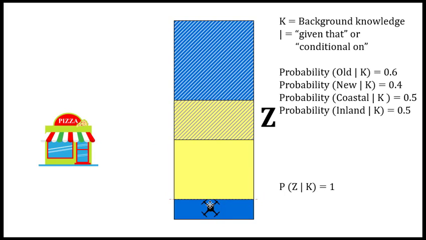Well, 0.5, because the coastal regions cover 50% of the city. And what's the probability that it will land in an inland region? Same, 50% or 0.5, because half of the people in the city live in this area.